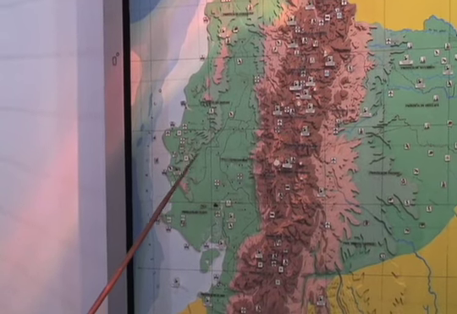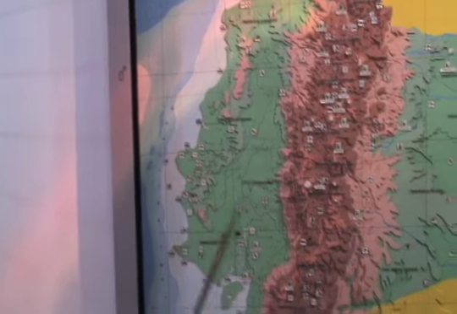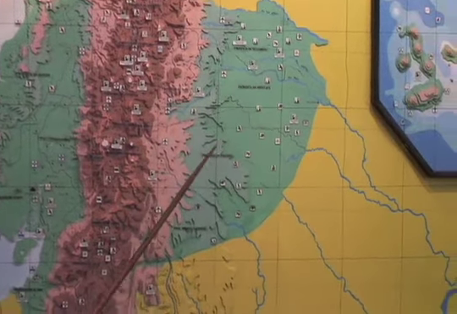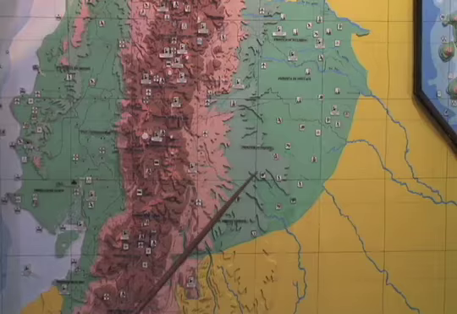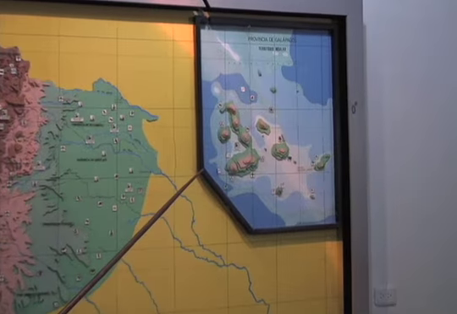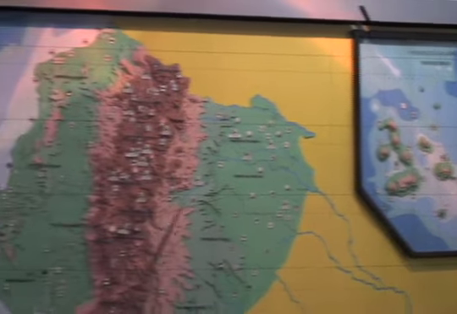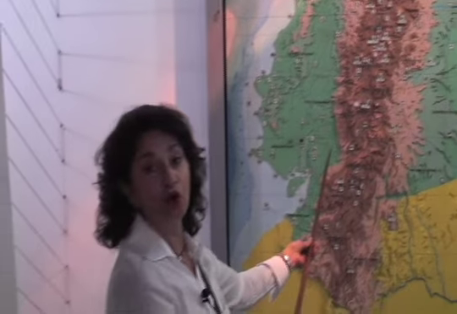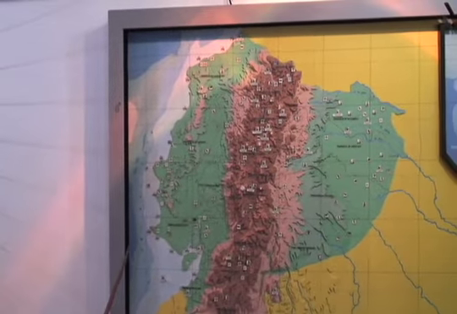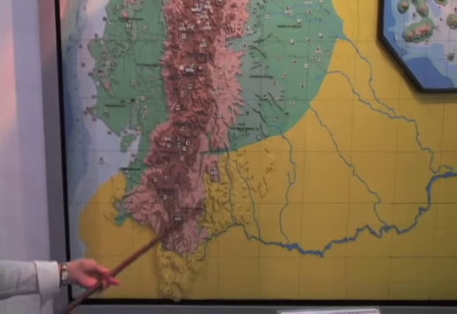Ecuador consists of 4 regions. The coastal area, this is the Sierra or the mountainous region, and here we have the jungle or the Amazon region, and then we have the island, the famous islands of Galapagos. Now politically, Ecuador is divided into 24 provinces, which is the equivalent of states. Ecuador limits on the north with Colombia, on the west with the Pacific Ocean, and in the south and east with Peru.